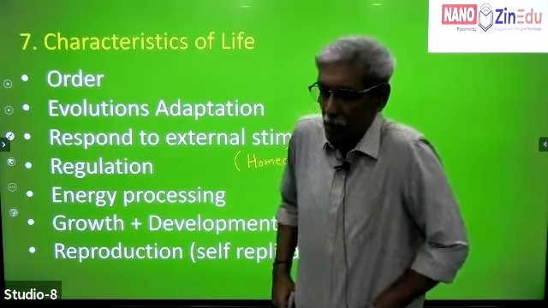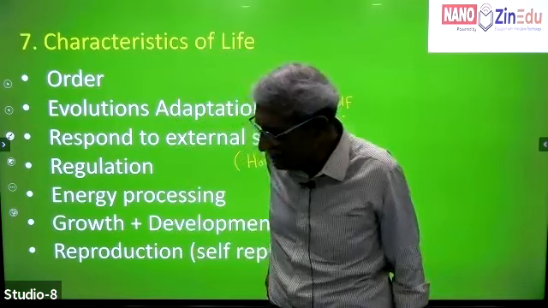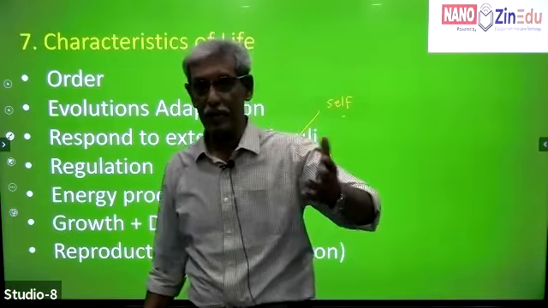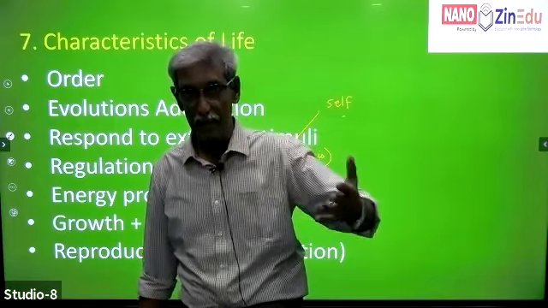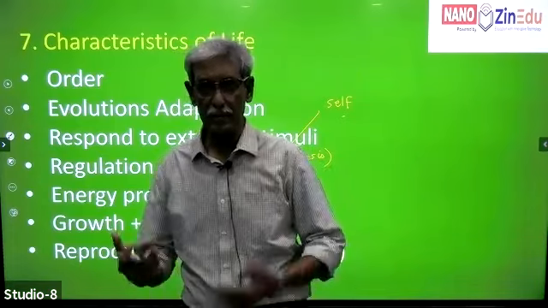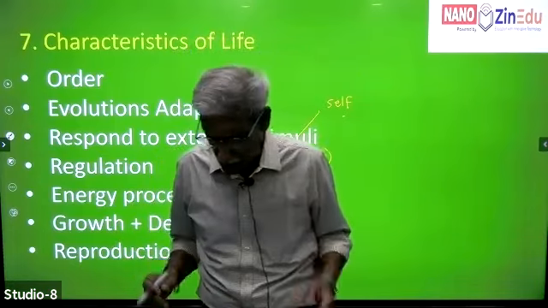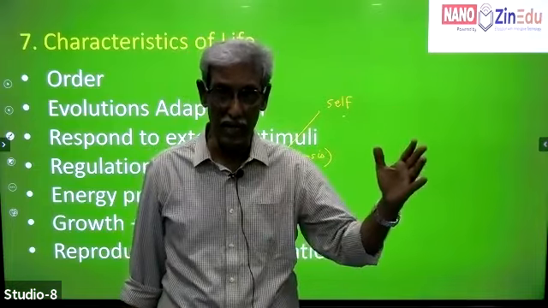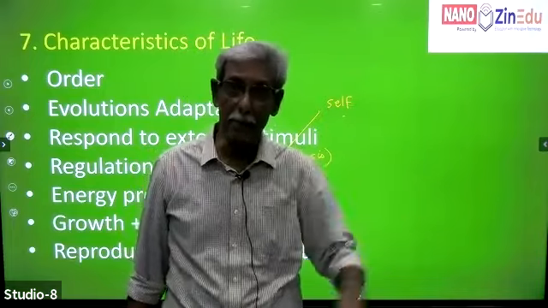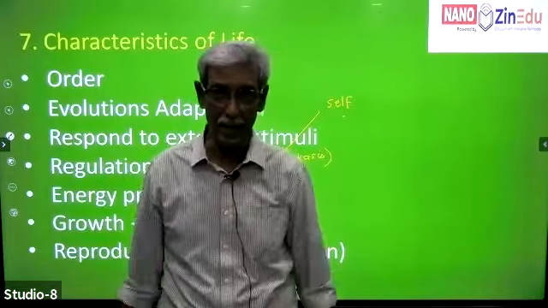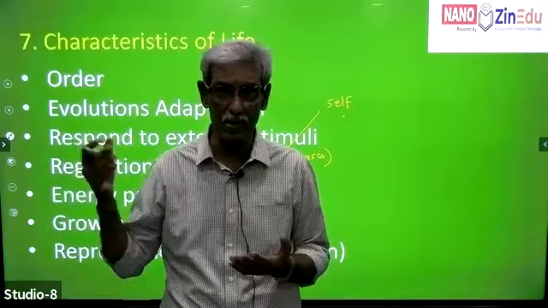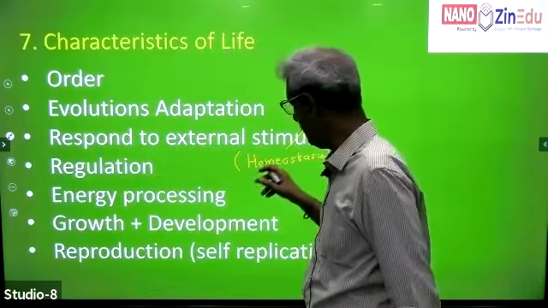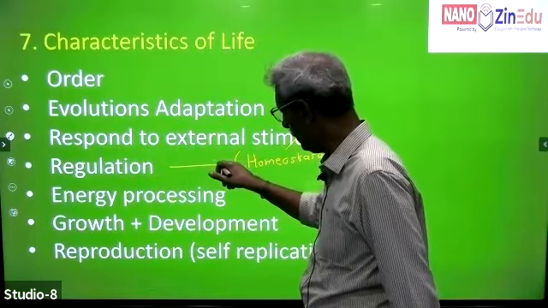What could be an example of a molecular regulation? Anybody? Can you tell? What is a molecular regulation? Molecular regulation is primarily called competitive inhibition. Self-regulation: you think you've got a biochemical process wherein A goes to form B, B goes to form C, C goes to form D. D will again come back and monitor A. You've got competitive inhibition, you've got feedback inhibition, which is called homeostasis. So homeostasis is very much important. It is self-regulatory, which is a very important property of all living organisms.